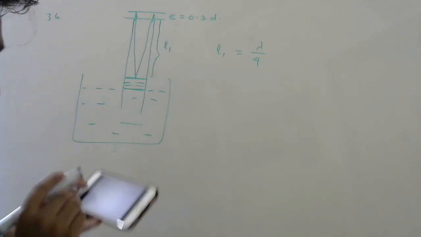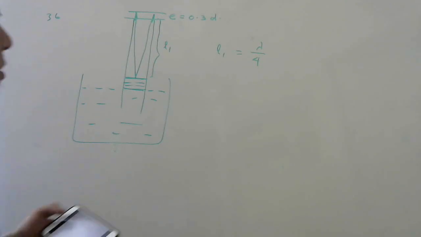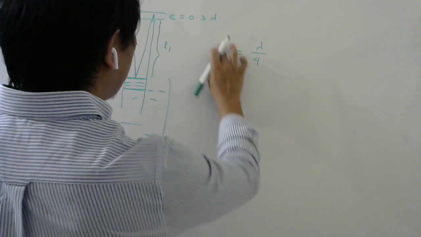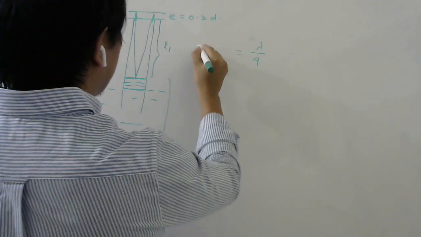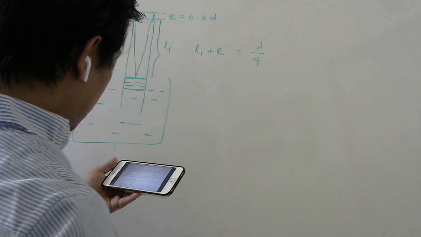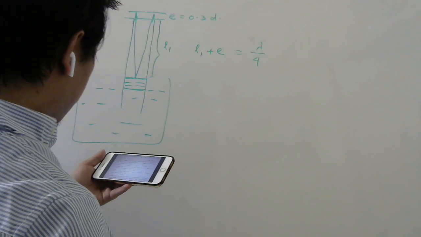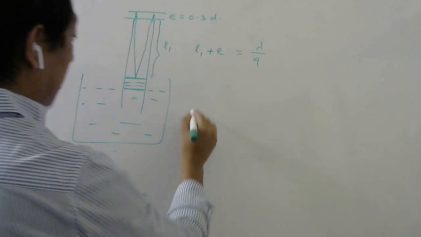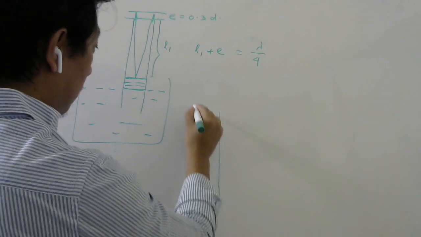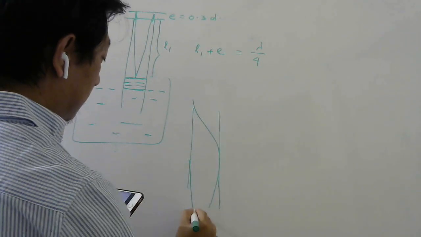They are asking in the question the diameter of the tube itself. So if you use it this way, the diameter will not come, right? Now once you have understood this, you can write L1 plus E is lambda by 4. Second resonance occurs at what length they have told? 74.1. So now if you imagine, if you increase the length, then you will get something like this. This is the water level.